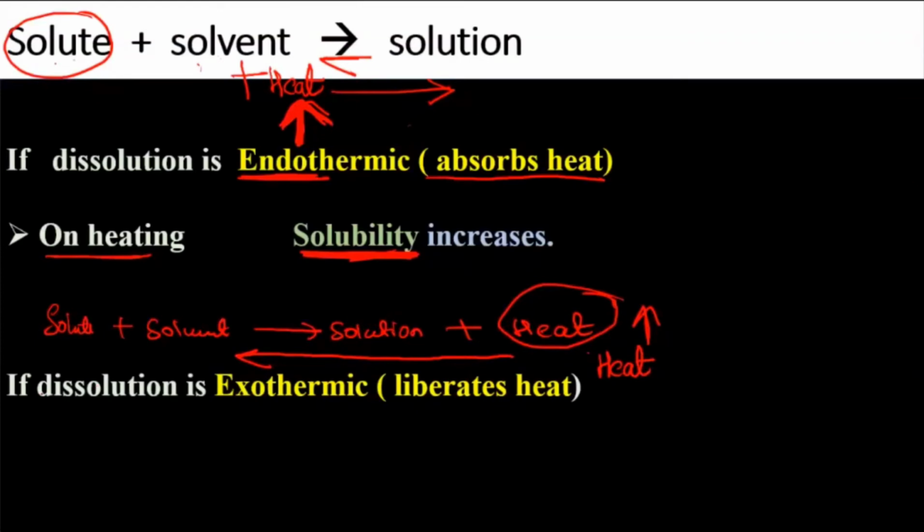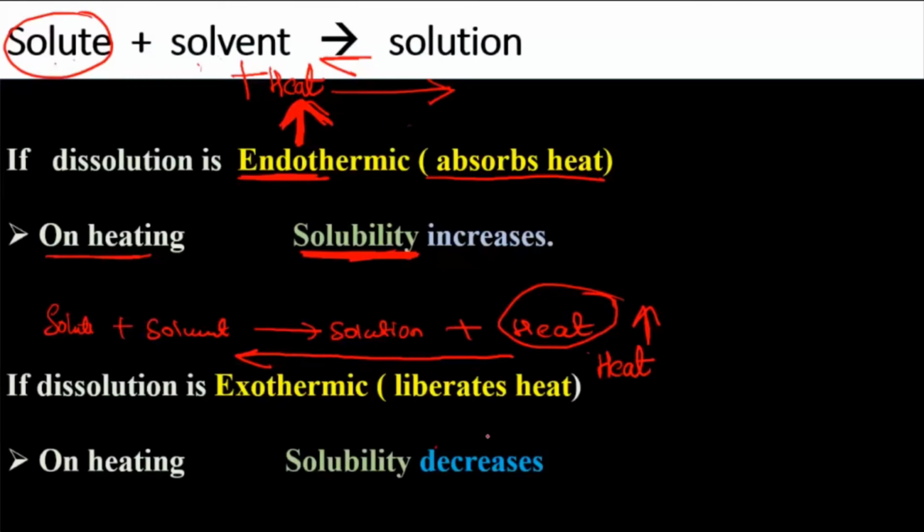So you have to remember, if dissolution is exothermic, then if you try to increase the temperature, the solute particles will not get dissolved in the solvent. They will take that heat energy and go back to their solute and solvent form, and they will try to remain there itself. So in this case, solubility will start decreasing. If you want an exothermic reaction to have higher solubility, then you have to reduce the temperature. If you decrease the temperature in the exothermic case, only then will solubility start increasing. Remember this point.